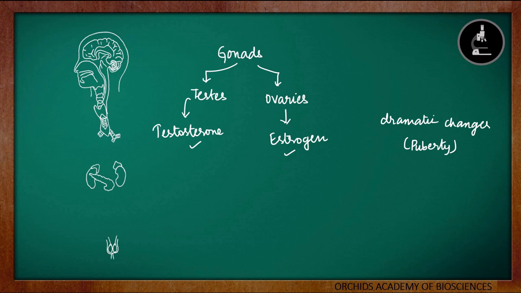Out of the hormones and glands that we have studied, we have to clearly remember all the glands, that is starting from hypothalamus till the ovaries and testes.